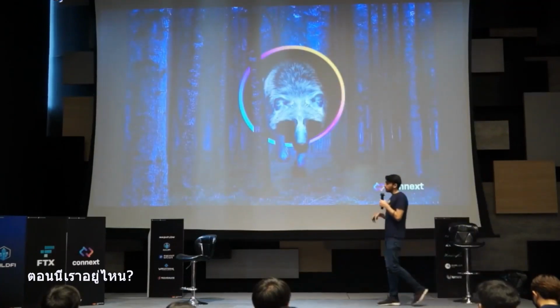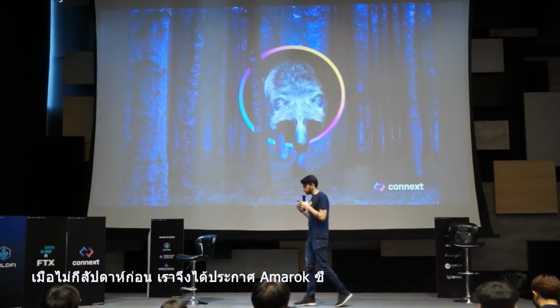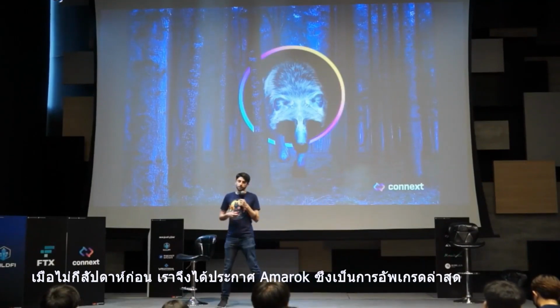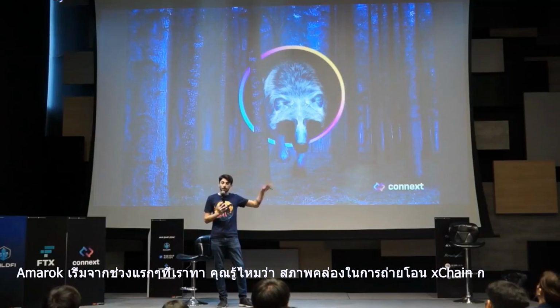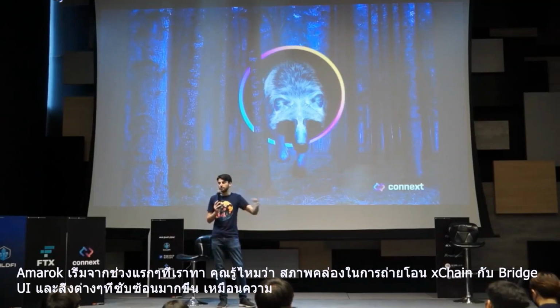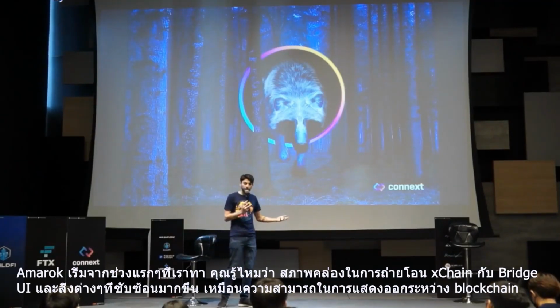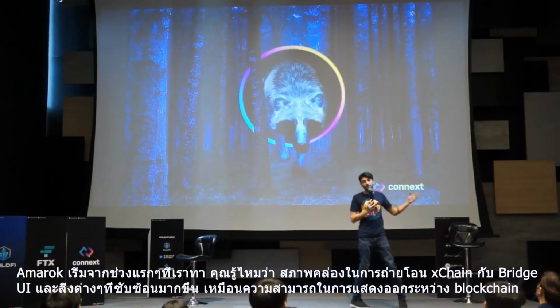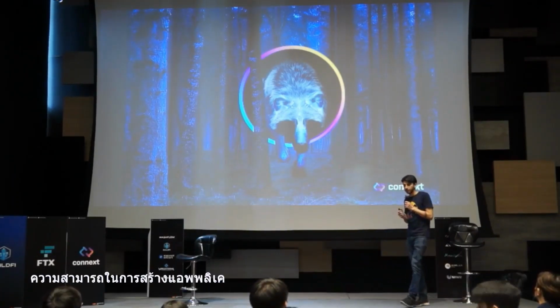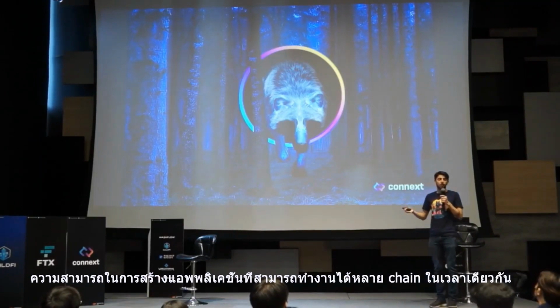Where we are right now. A few weeks ago, we announced Amarok, which is our latest upgrade of the network. Amarok goes from doing this early thing that we did, which was liquidity transfers across chains with the bridge UI and things like that, to more complex, more expressive composability between blockchains: the ability to build an application that can run on many chains all at the same time.